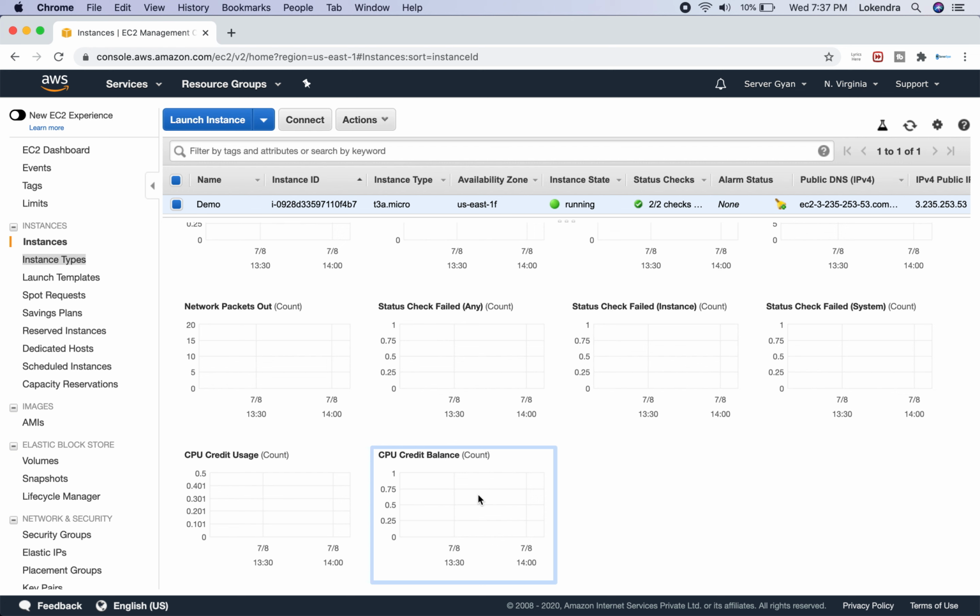Let us say that we have a credit card and the limit of that credit card is maybe 50,000 rupees. From the first date of the month to the 20th, we have utilized all 50,000 rupees, but we still have to use the credit card for the remaining time. We will have that credit card, but it will be of no use. In the same way, just as we can do a top-up, AWS will allocate some additional credits within our account for running these T2 and T3 type machines, but obviously this is going to be a paid option.